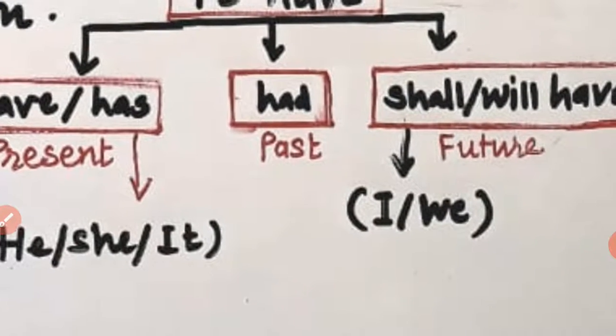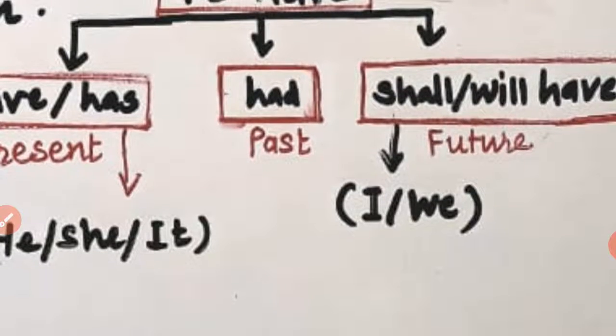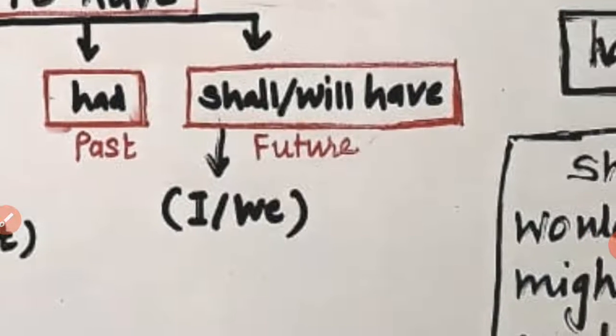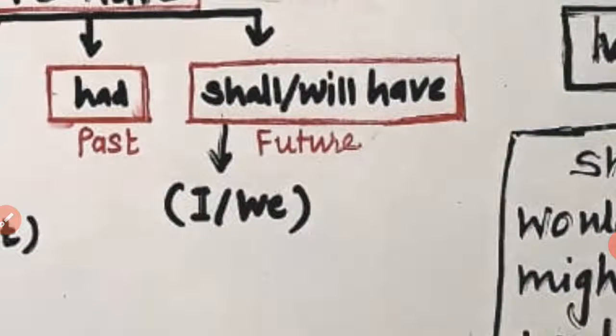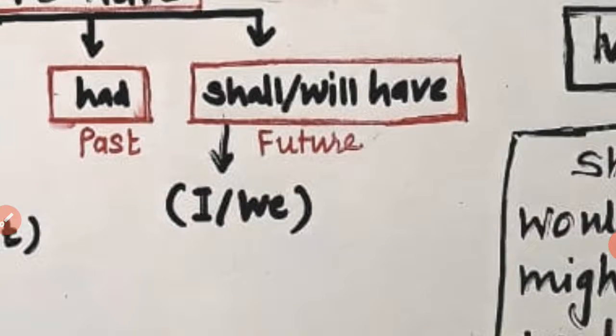In past there is no choice other than had, so only had is written, and for future we have to add shall or will as a representative indicating the action in future along with the representative of perfect, that is have: shall have or will have.